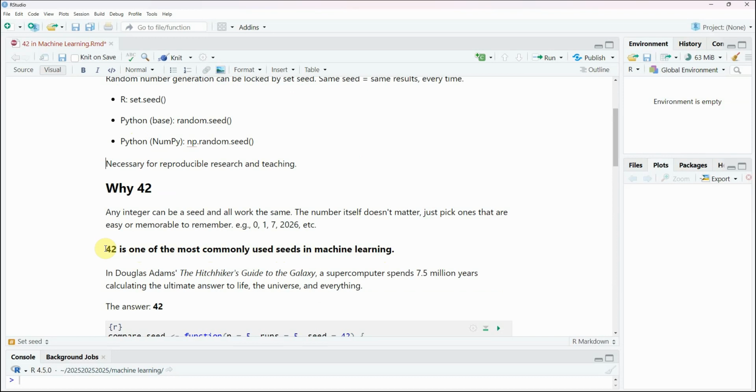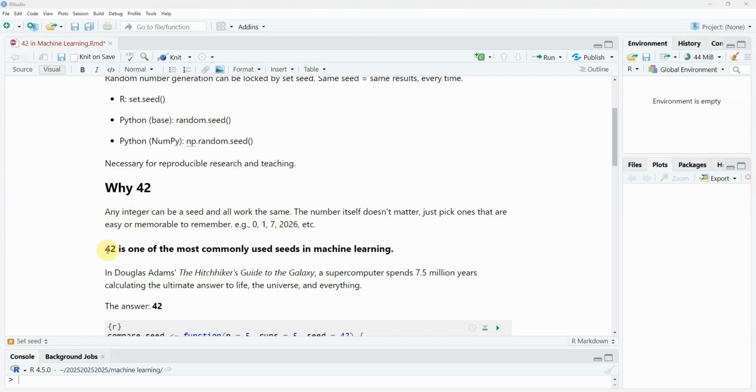But there is nothing mathematically special about the number 42. Any integer works, positive, negative, or zero. Programmers often choose simple or memorable numbers as seeds. For example, 0, 1, or the lucky number 7, or just the current year, 2026.